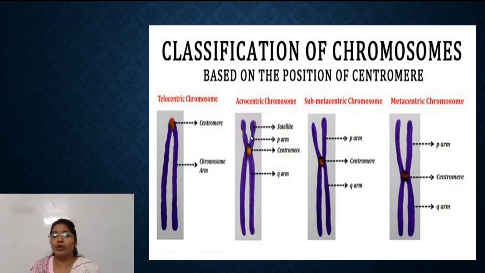In acrocentric, one arm is very much short, but that is not the case with submetacentric; they are just unequal in size. The last type is the metacentric chromosome, in which the centromere is present at the center and the two arms are equal in size. So these are the types of chromosomes based on the position of the centromere.